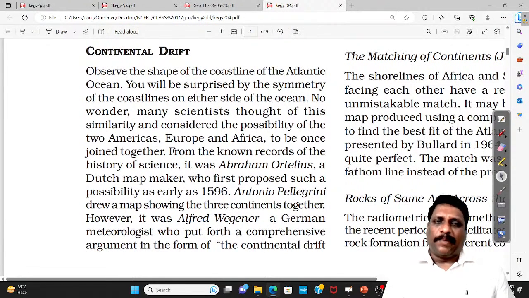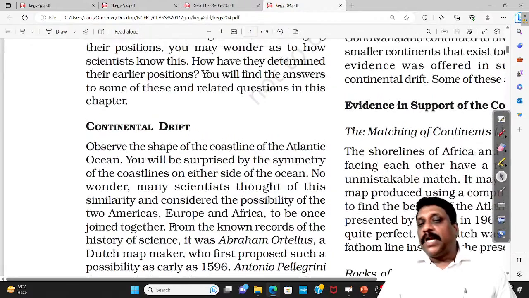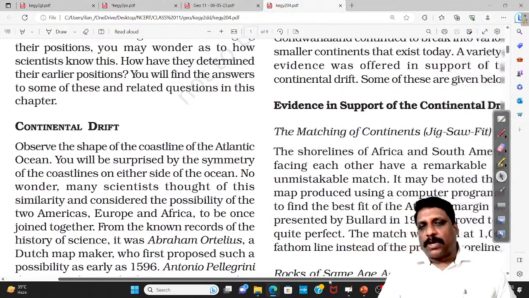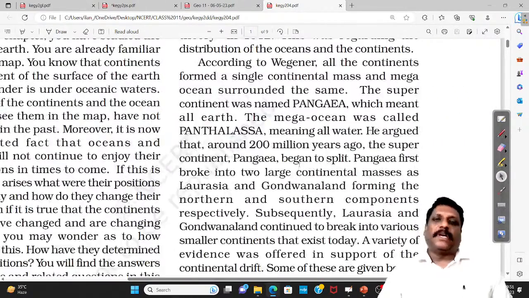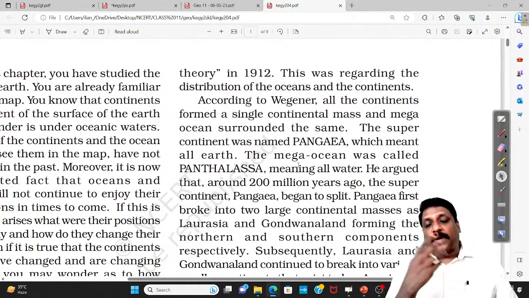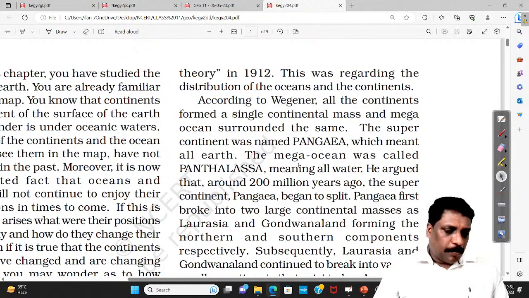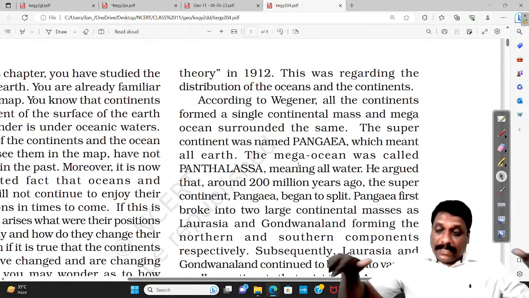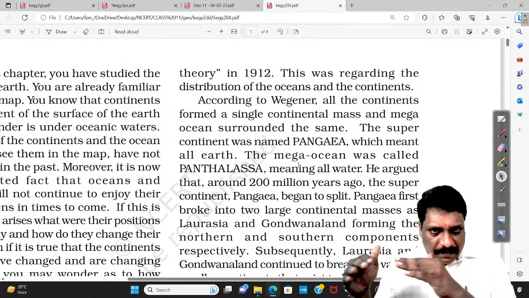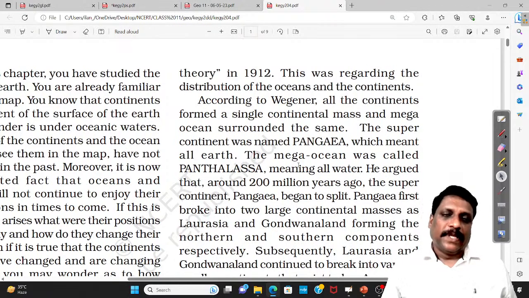He was a German meteorologist or climatologist, both are the same, right? He's the one who presented the concept called continental drift. Before this concept came in, we never had an idea that the land where we stand, where we live, where our buildings are, is moving.